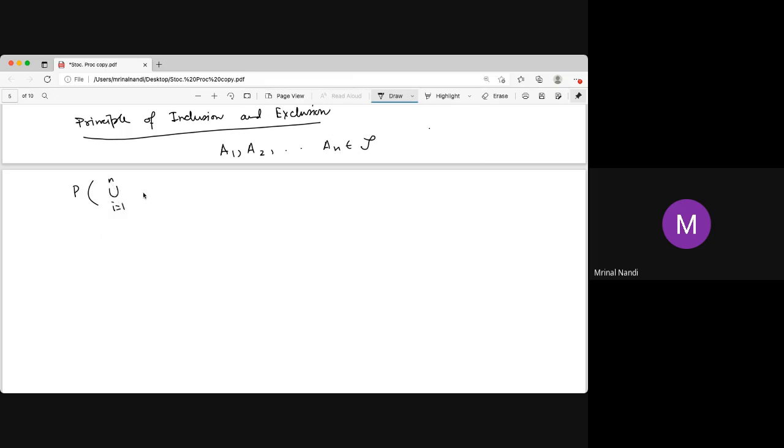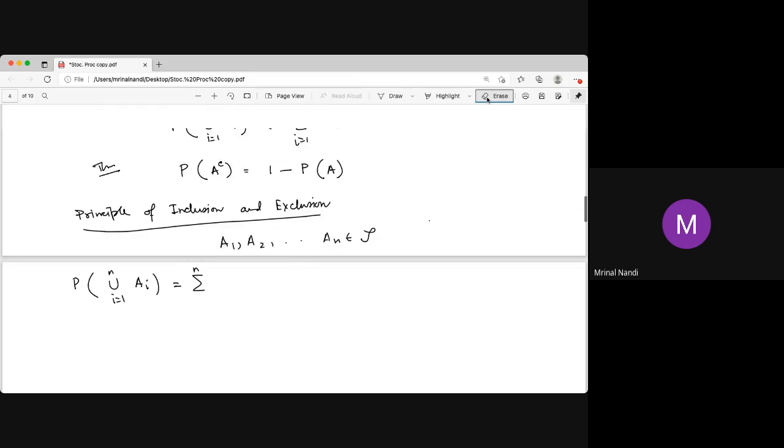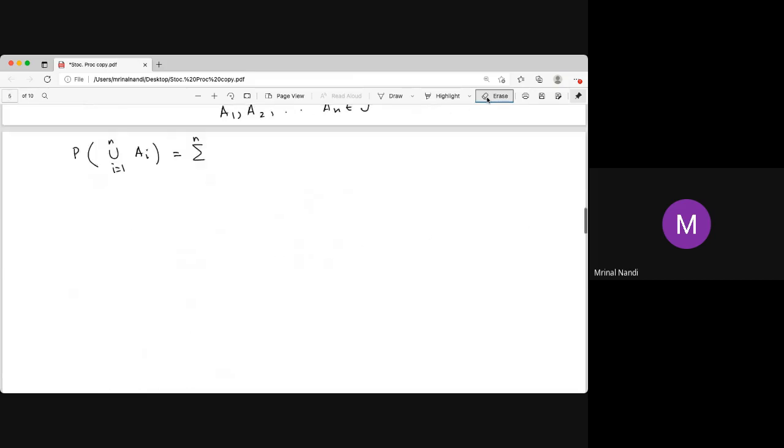The probability of their union is the sum over i equal to 1 to n of probability of Ai, minus the sum over i less than j of probability of Ai intersection Aj. So intersection of two at a time.